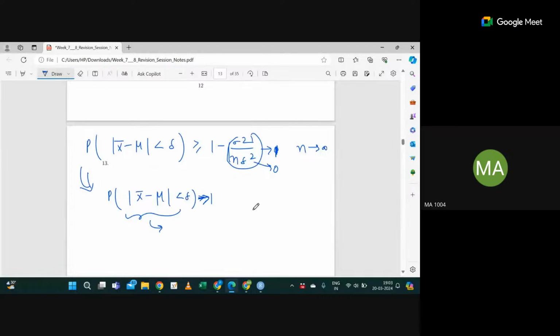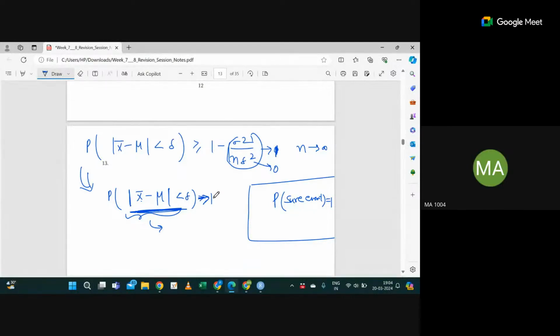What is the probability of a sure event? It is 1, right? This event is highly probable. So what is my event here? I'm saying the absolute difference between the sample mean and the population mean is very small, and the probability for that event converges to 1. That means it's a very sure event. Yes or no?